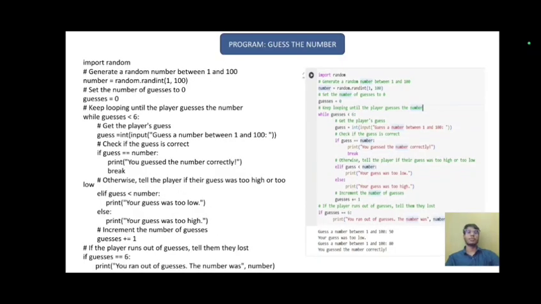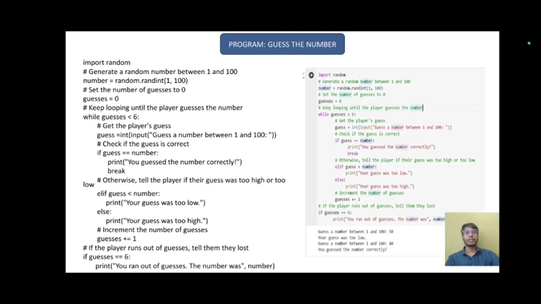Now let's look into the program, guess the number. Firstly, import random. Here random is used to generate a random number between 1 and 100. number equals random.randint(1, 100). And set the number of guesses initially to 0, so guesses equals 0. We need to keep looping until the player guesses the number: while guesses is less than 6. Here 6 is the maximum number of guesses the player has.